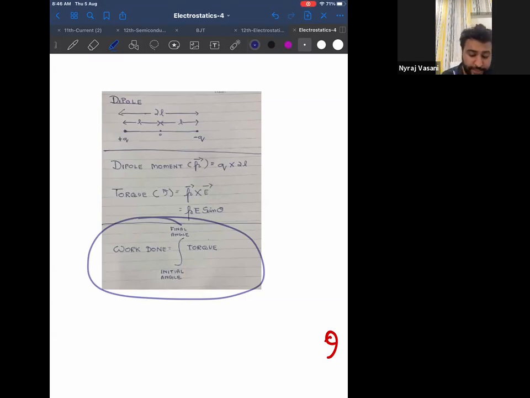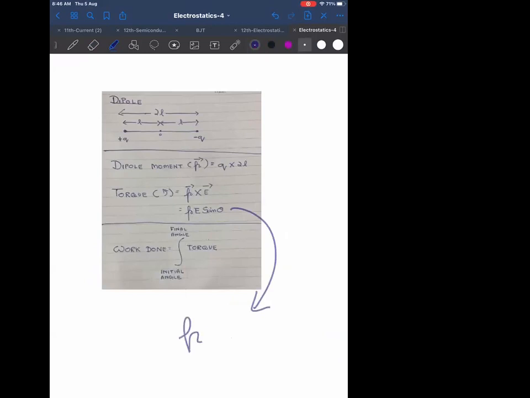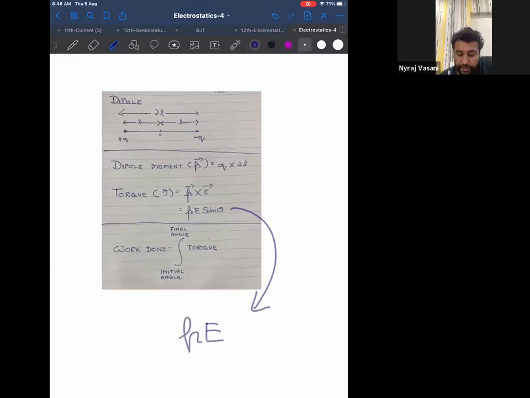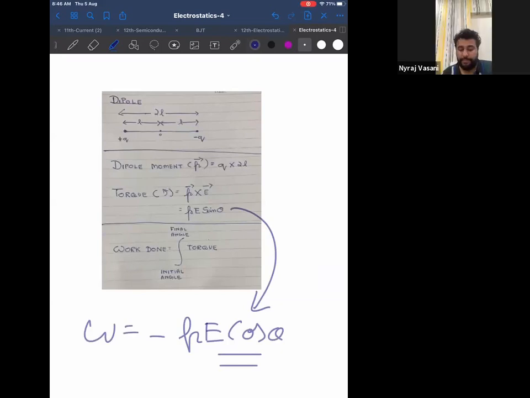Now tell me, what is the integration of PE sin theta? Anyone? P and E will be constants. Therefore, tell me, what will be the integration of PE sin theta? It will be minus PE cos theta, because the integration of sin theta is minus cos theta. Yes. Therefore, can I say work done can be written as this formula, minus PE cos theta?